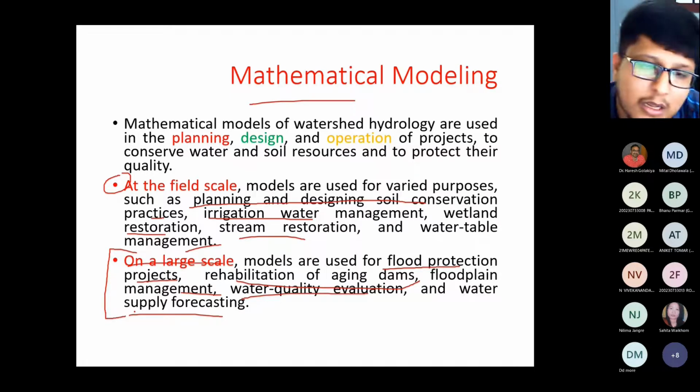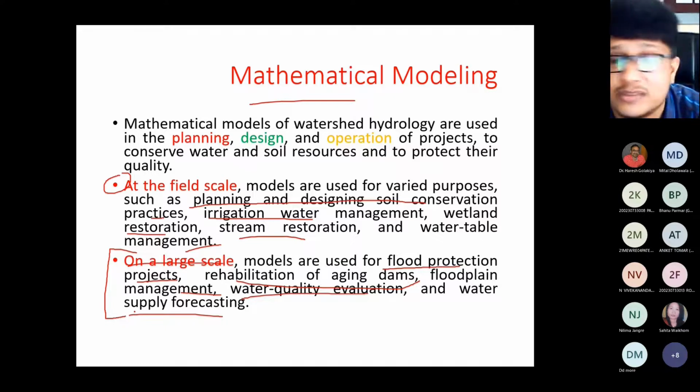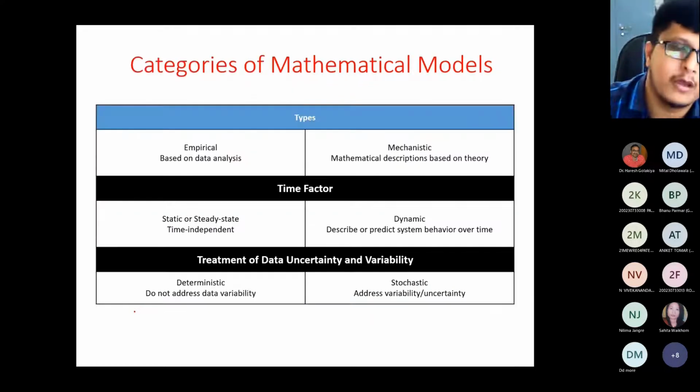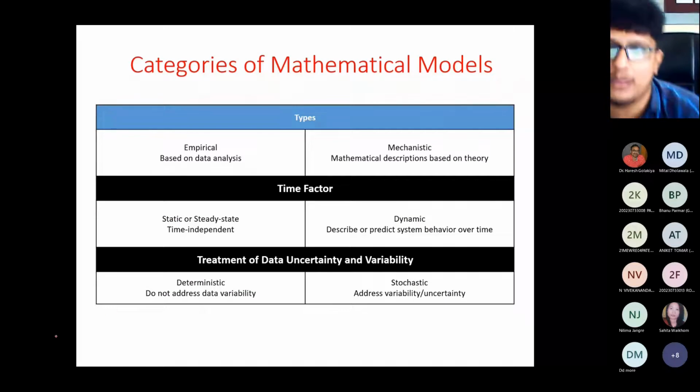Today in the morning, Professor Azamutullah sir has already discussed with you regarding this scour at bridges. So that also you can carry out with the help of the HEC-RAS software, the software which I am going to show you today. Now there are certain categories of the mathematical models.